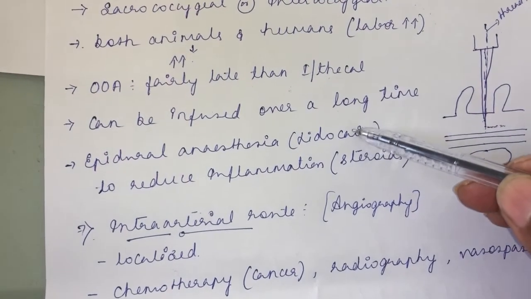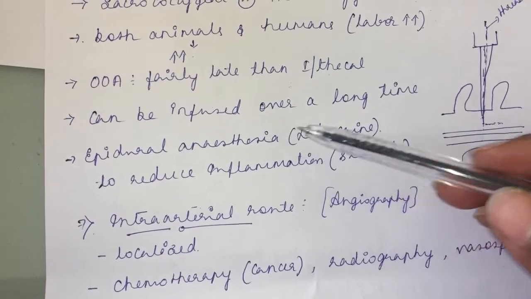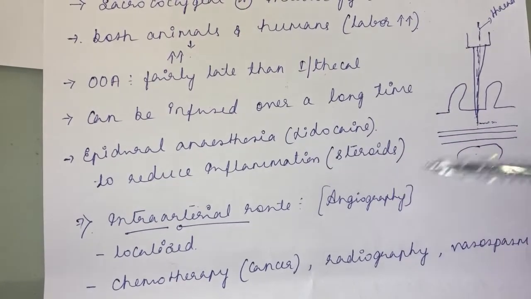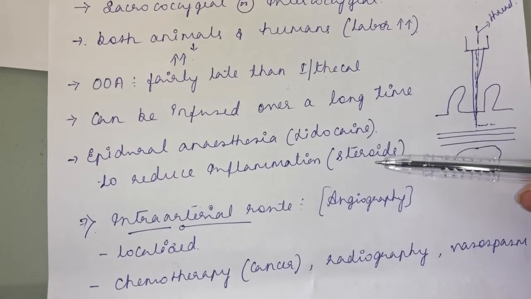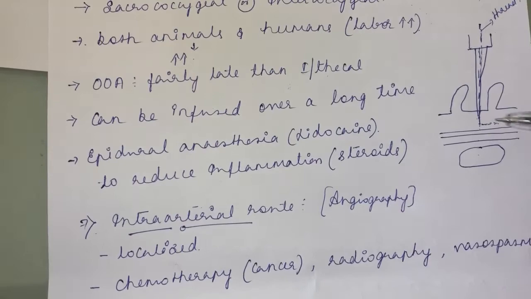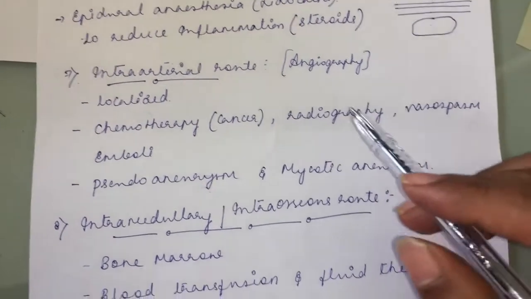For example, local anesthetic lidocaine is given through the epidural route to induce epidural anesthesia. And to reduce inflammation, if any inflammation is affecting the vertebrae, we generally give steroids. So this is generally given through the epidural route. The next route of drug administration is the intra-arterial route.